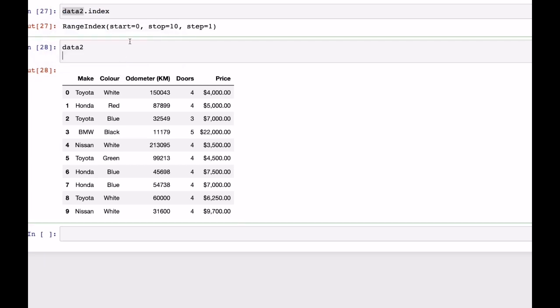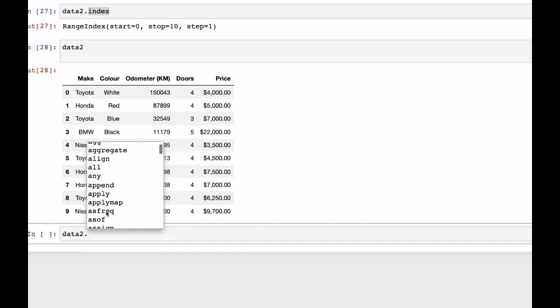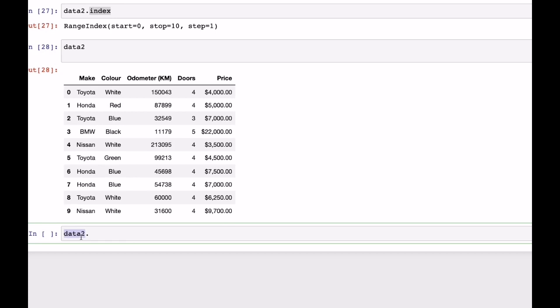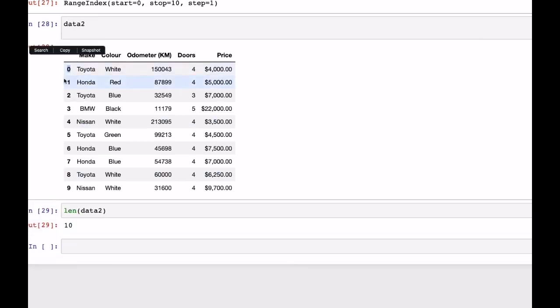Okay, next one. Let me see data2 dot, hitting the tab key. Next you'll have length. Let's take the length of data2, shift enter. It has a length of 10, right? Absolutely, 1, 2, 3, 4. It starts with a 0, that's why it has 10.